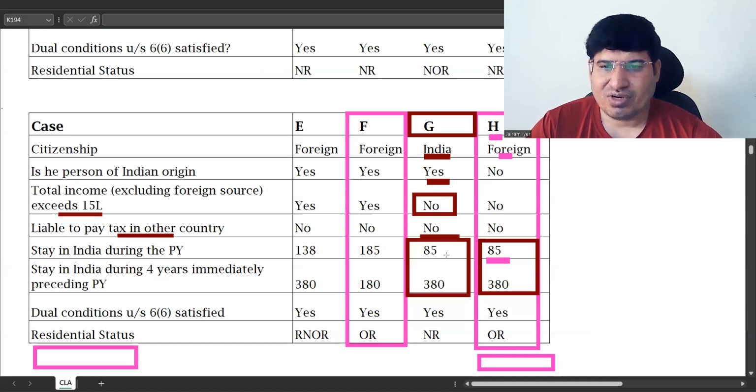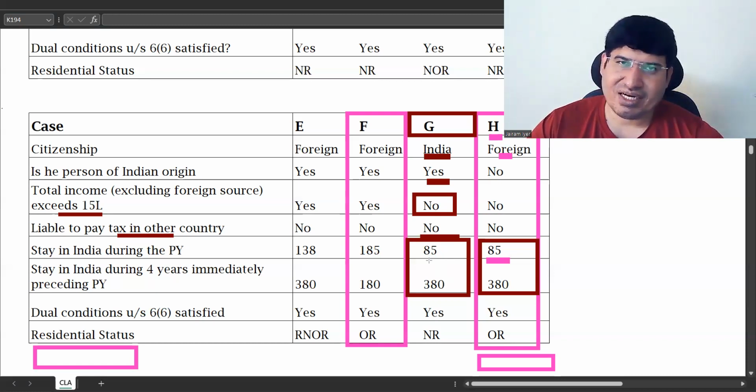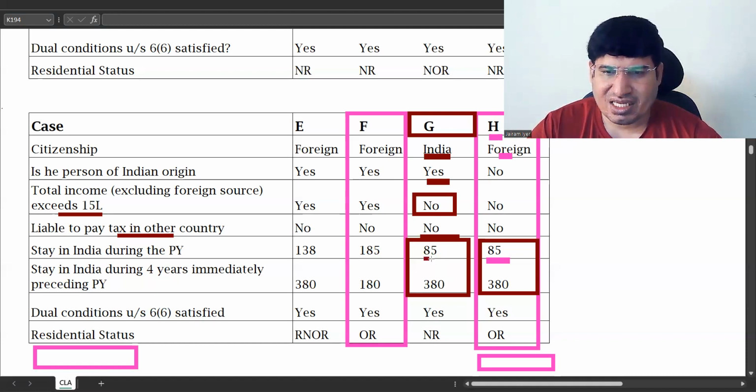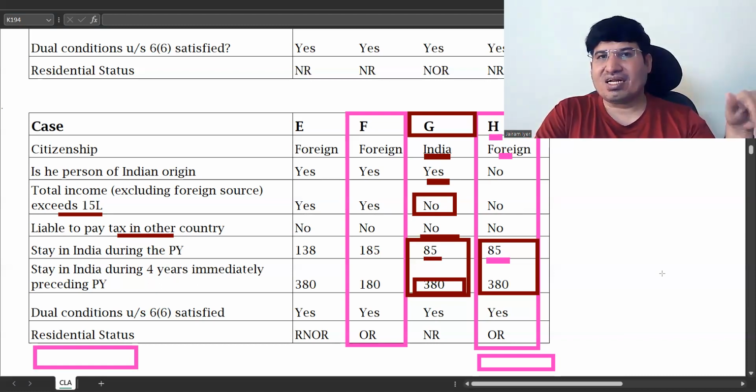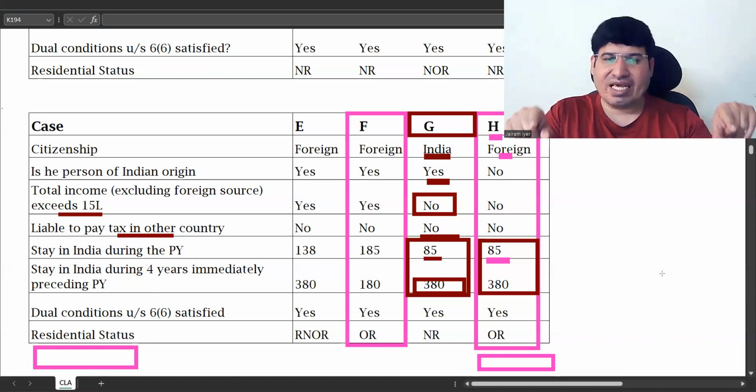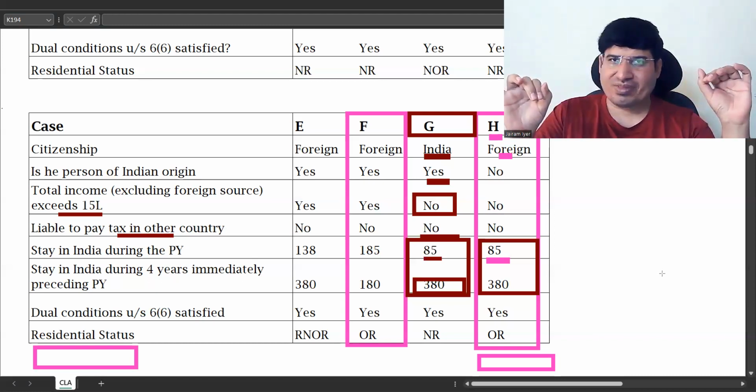So, as I said, you will not be able to take decisions based on this assumption. But from a normal point of view, he is only in India for 85 days, and in the last 4 years only for 380 days. If you just do 380 upon 4, it will be less than 100 days. That means he is not staying in India regularly. That is clear.